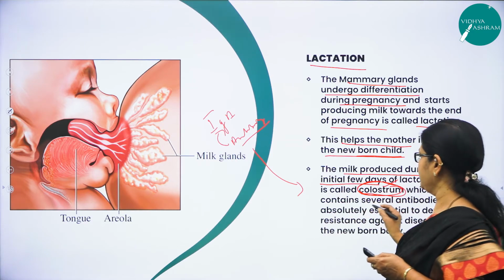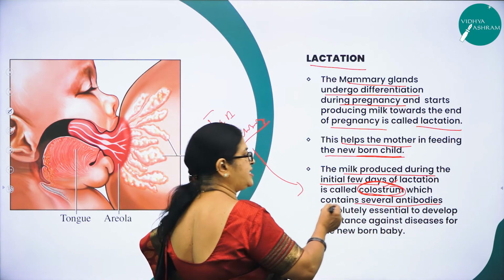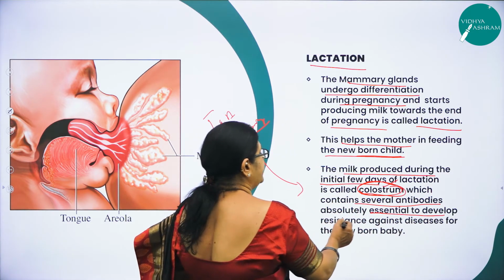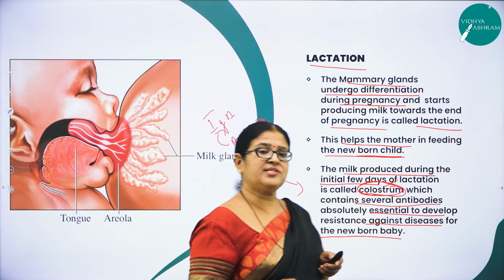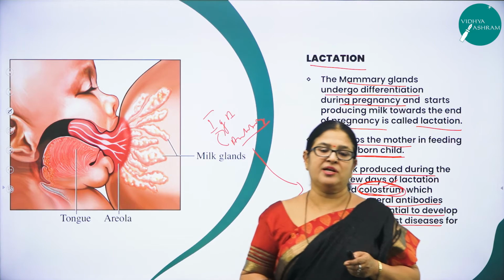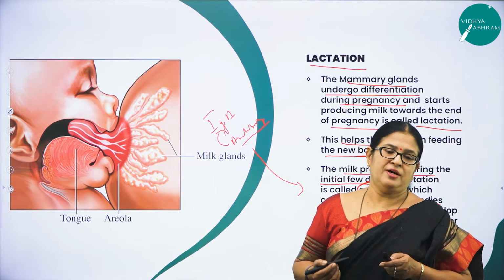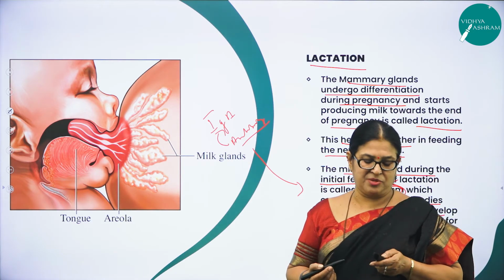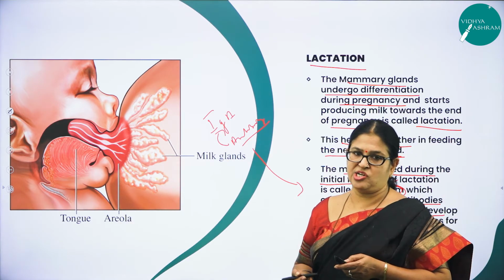As I said, it contains what? It contains several antibodies, and these antibodies are essential to develop resistance against diseases for the newborn baby. So you can see the difference between the children that are fed with breast milk and those children which are not fed with the breast milk. The children which are grown through the breast milk will definitely have greater immunity than the other children, right?